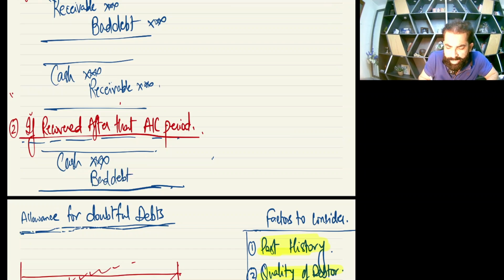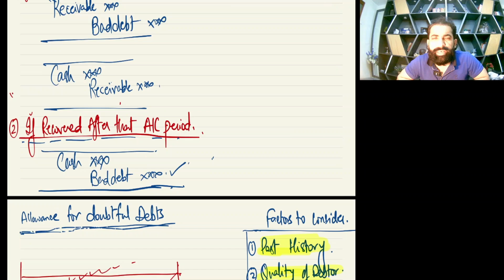You will write bad debt. This income name is bad debt. Okay, right? So this will be the entry for if recovered after that accounting period.